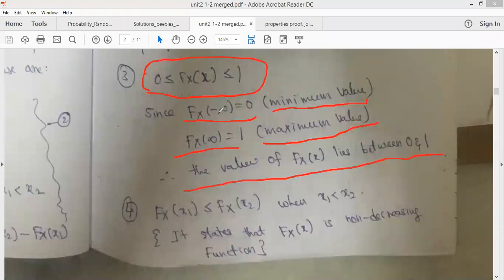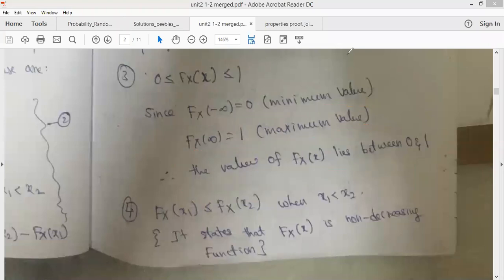What is the minimum cumulative distribution function value from property 1? It is 0. What is the maximum cumulative distribution function value? It will be 1. So the value of Fx of x lies between 0 and 1. Similarly, the fourth property is that Fx of x1 is less than or equal to Fx of x2 when x1 is less than x2. So it states that Fx of x is a non-decreasing function.